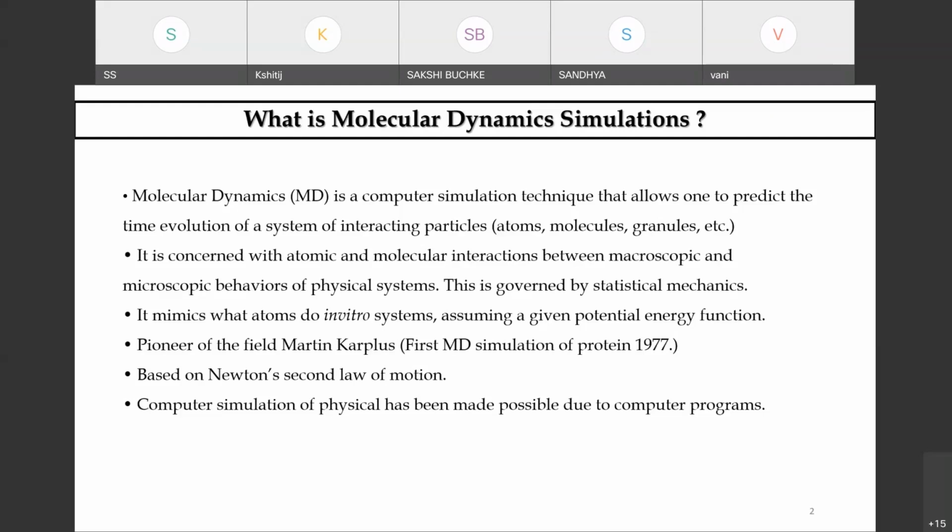MD simulations are not only used for drug discovery, they are used for other purposes also. Some people do large scale weather simulation and forecasting, some do polymer based studies, and some have applications in agriculture.